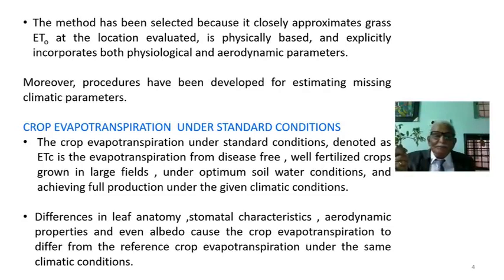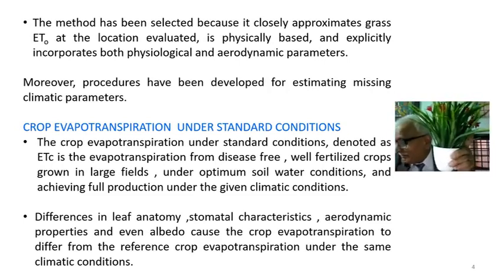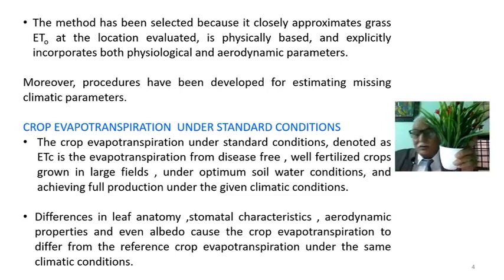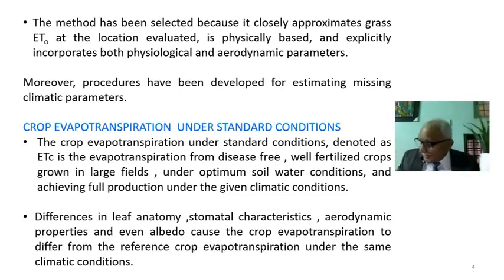Unlimited water supply. Leaf anatomy, stomatal characters, aerodynamic properties, and even albedo. Everything is under optimum conditions, because we are giving optimum conditions by giving enough water for both evaporation and transpiration. This is what we call crop evapotranspiration under the standard conditions.